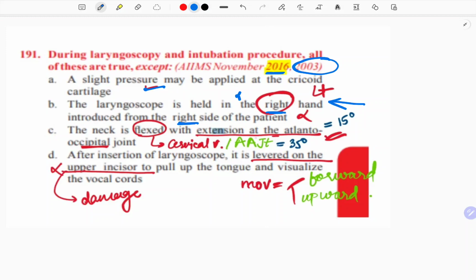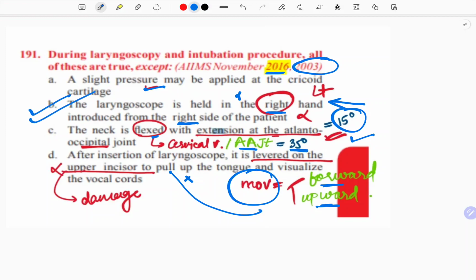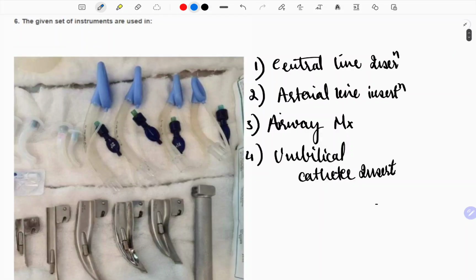The neck is flexed with extension at the atlanto-occipital junction, that is right, and the angle is 35 degrees. For the atlanto-axial joint, the flexion, the extension is at the atlanto-occipital joint of 15 degrees. So this statement is right. After insertion of the laryngoscope, it is leveraged on the upper incisor to pull up the tongue and visualize the vocal cord. Now this statement is also wrong because you always make the movement forward and upward so that you do not injure your incisors. But among these two statements, the more wrong statement is the B one.